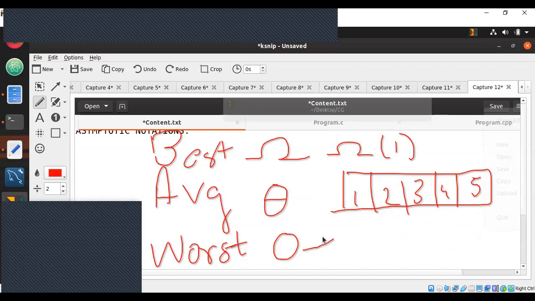But remember, what is the worst case here? Element is not found. You're searching for an element 6 which is not found. You'll search first one, second, third, fourth, fifth. So you have searched all the elements, it is not found. So how many elements have you searched? All n elements. So how many searches have you performed? N times. So since you have performed n times, your worst case scenario here is big O of n. This is how it works. Generally, you need to find out worst case scenario. This is how you get to know how good your algorithm is.